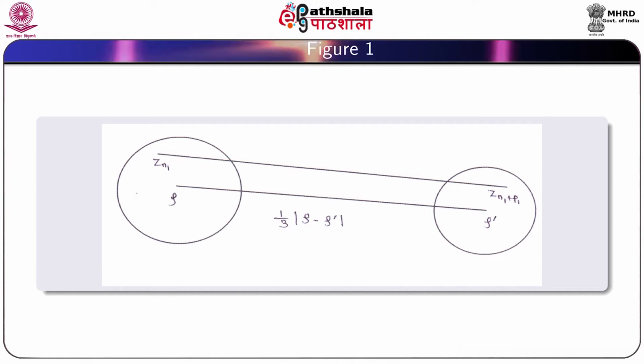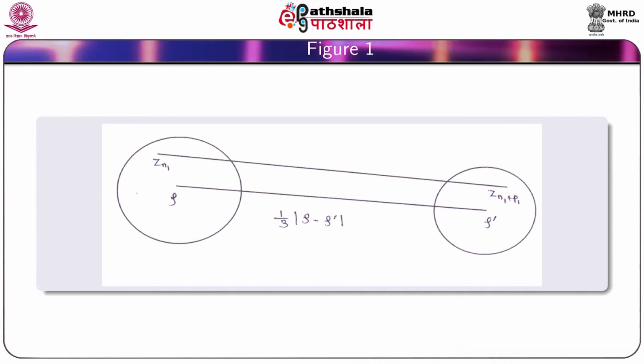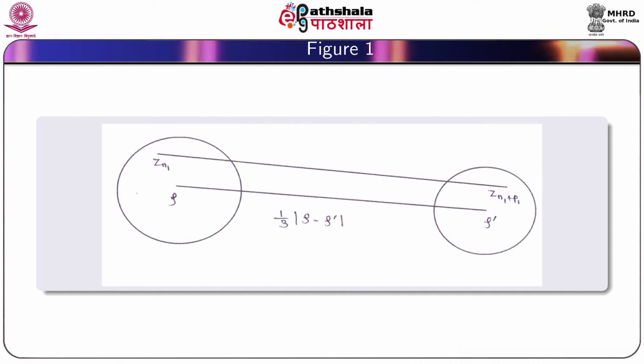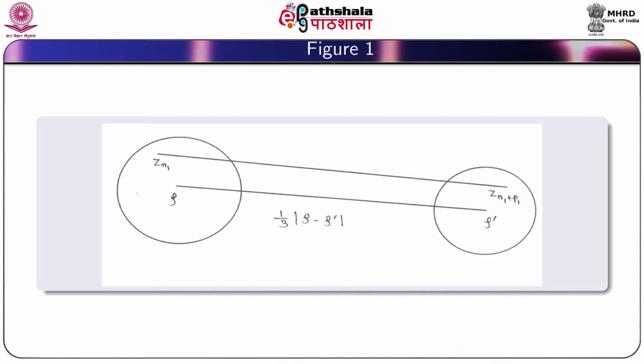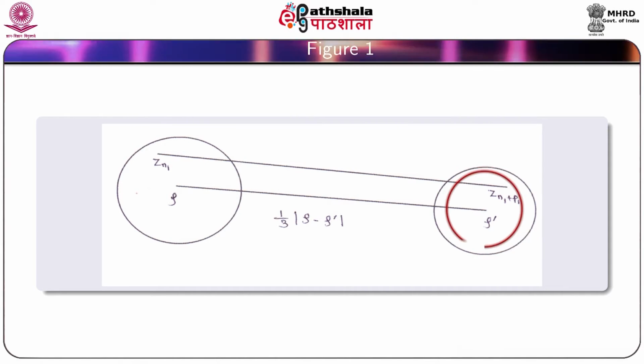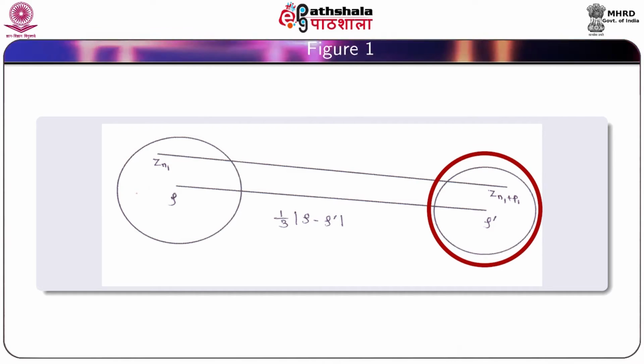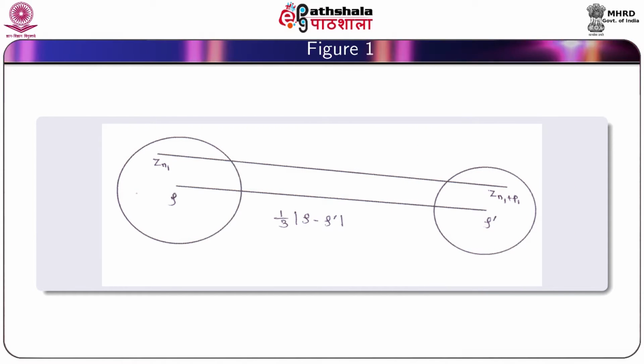Here this is a neighborhood, this is N(zeta, epsilon) and this is our N(zeta dash, epsilon). The point Z_{n1} belongs to N(zeta, epsilon) and point Z_{n1+p1} belongs to N(zeta dash, epsilon), and this distance is 1/3 |zeta minus zeta dash|.